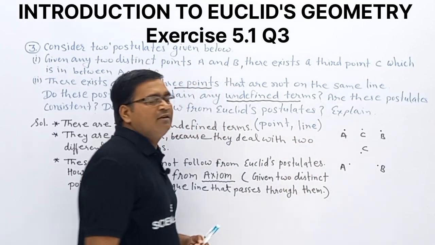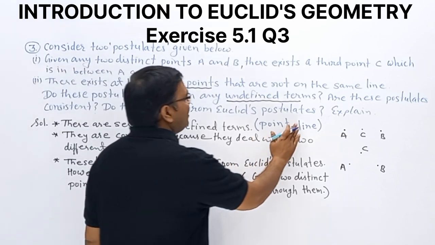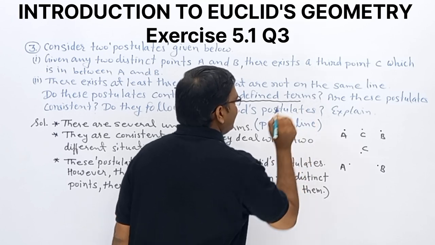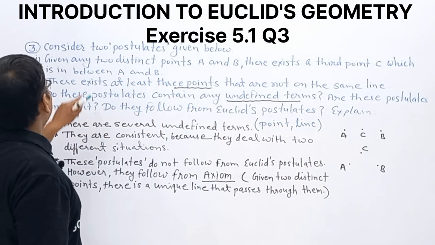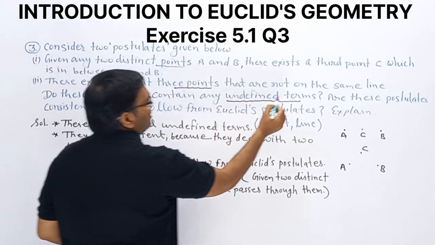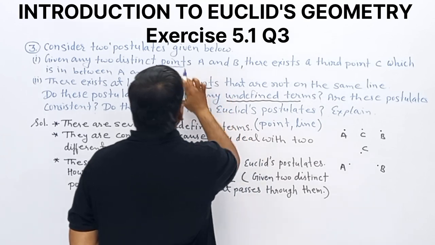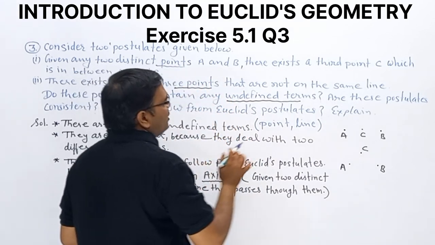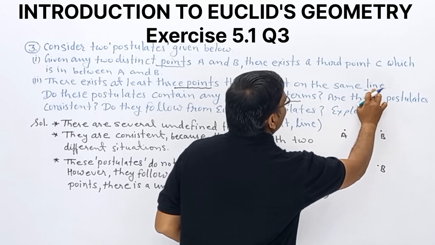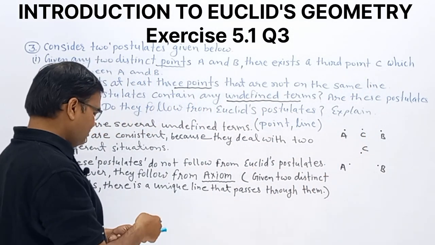We already studied the meaning of undefined terms. In both postulates we have point, and also line. So these are undefined terms.